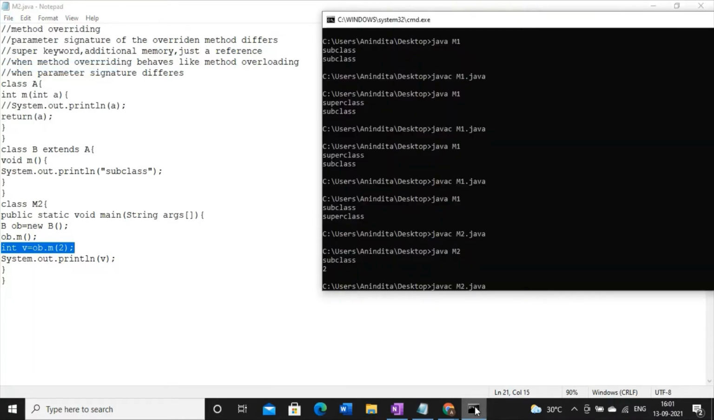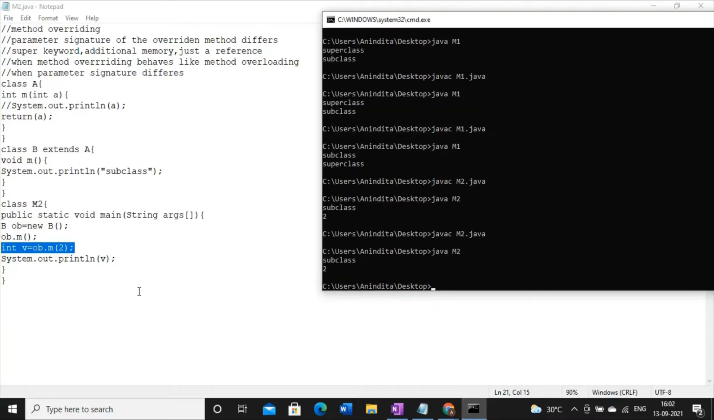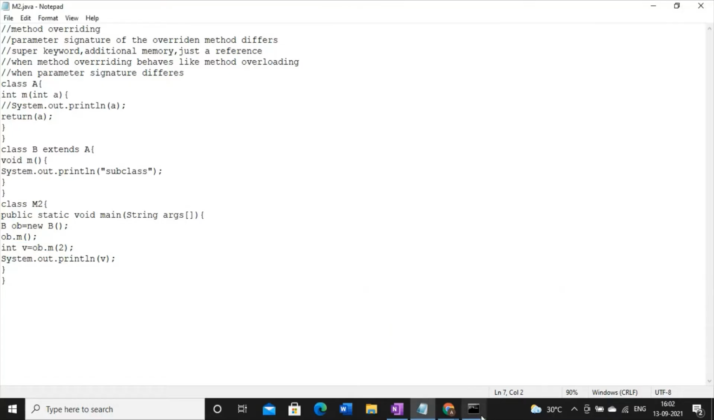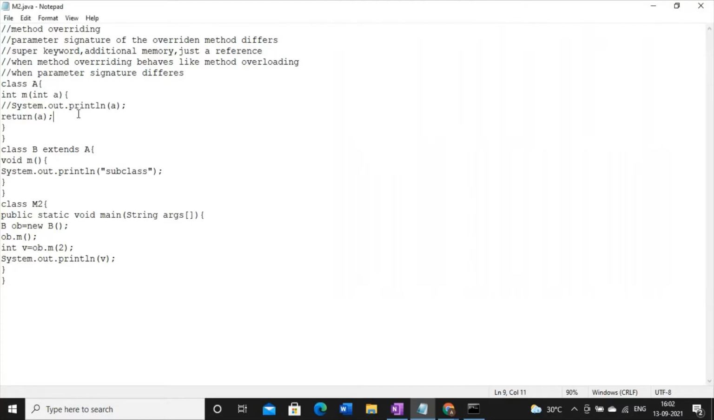Check this one. It's a very, very important one. So what will happen if the return type changes? Try to understand. In case of method overriding, if the return type changes, then it is not acceptable. It will show some error. But what happens here? Here actually it is not method overriding. Method overriding means the parameter signature must be same, right? So now try to execute this code.